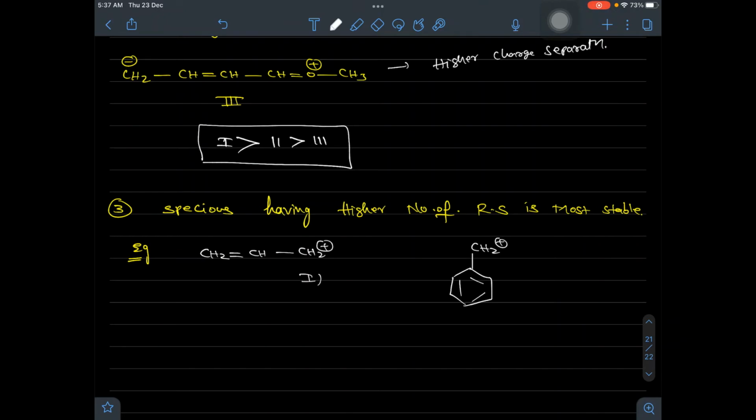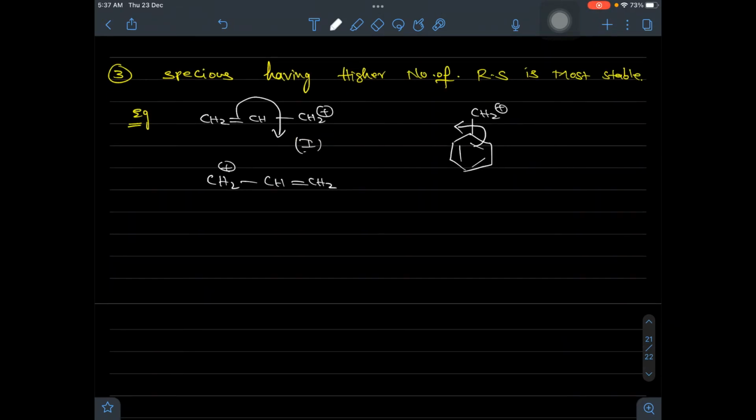For the allylic carbocation, just 2 resonance structures are possible. The multiple bond shifts towards the positive charge, and you get CH2(+)-CH=CH2. In the benzylic one, the pi electron shifts towards the positive charge. Look at it, it is a conjugated system. The group of atoms has a positive charge, so it is a minus M group. So the pi electrons shift towards the carbon atom, and you get a positive charge at the ortho position.